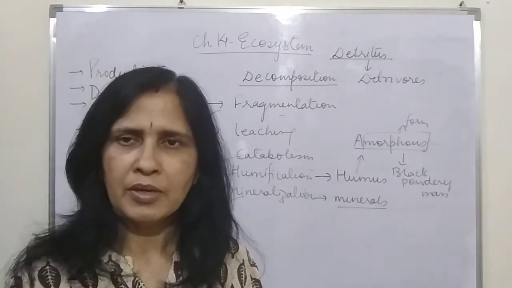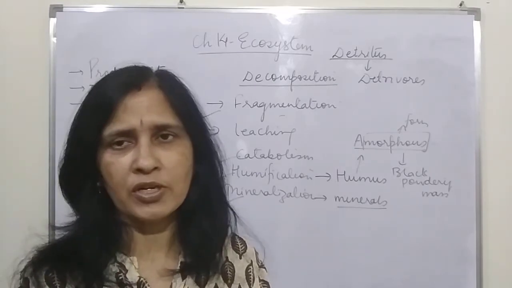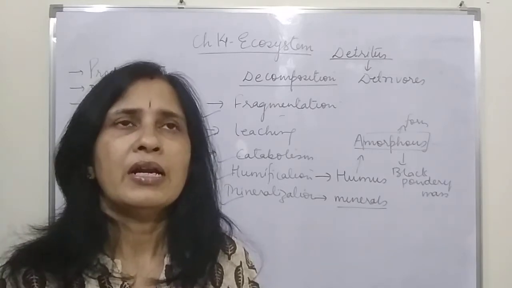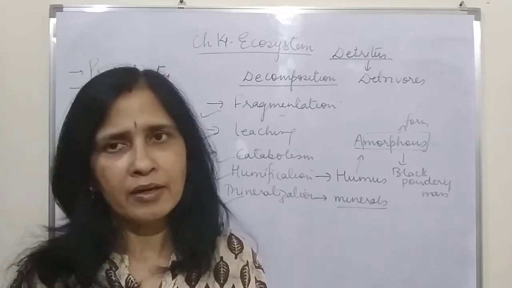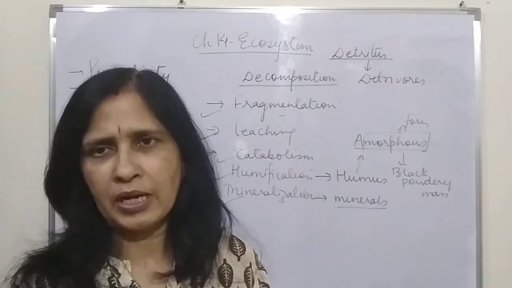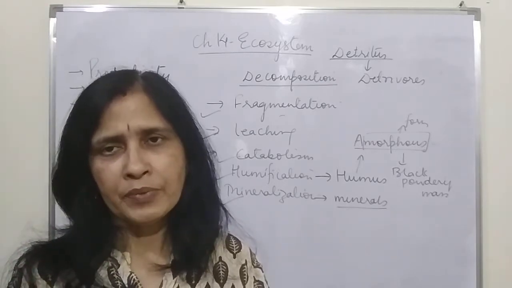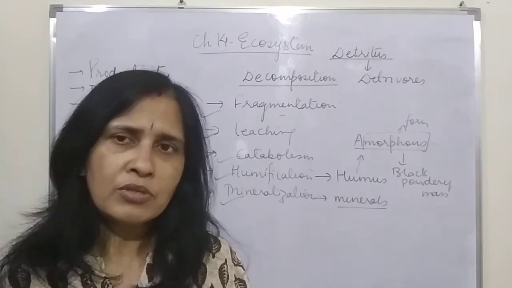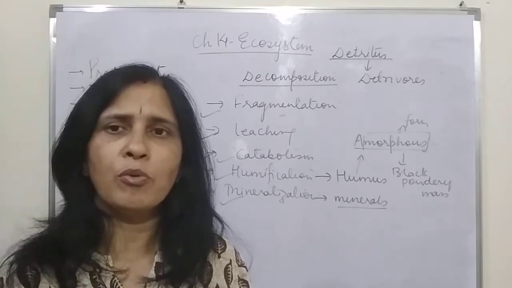composition of the organism. If the organism is made up of simple substance like nitrogen and the sugar and simple carbohydrate, they get decomposed very quickly. Whereas if they are made of substance like lignin and chitin, tannin and resins, so they take a lot of time. So the rate of decomposition is different within an organism. Suppose there is a dead animal, so you know that the bones and the teeth will be decomposed later on, but the soft tissues are decomposed earlier.